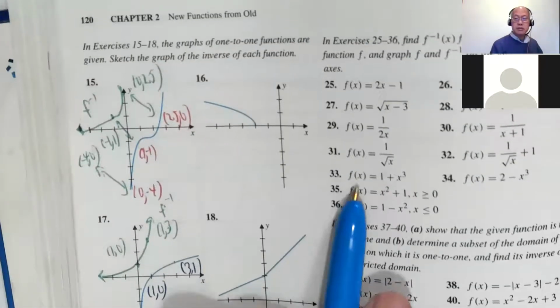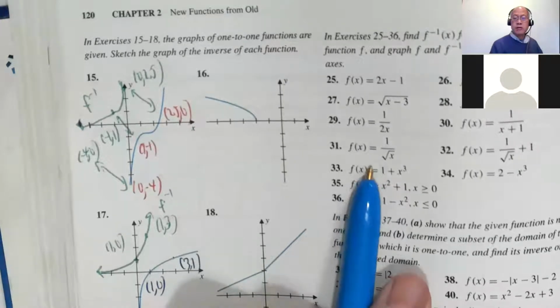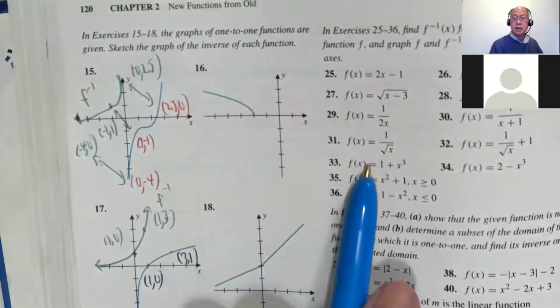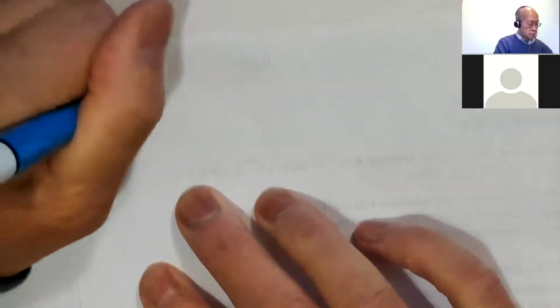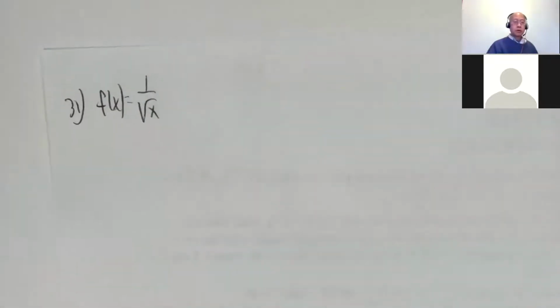Not sure if I did this one. 1 over radical x. I don't mind doing it again anyway.